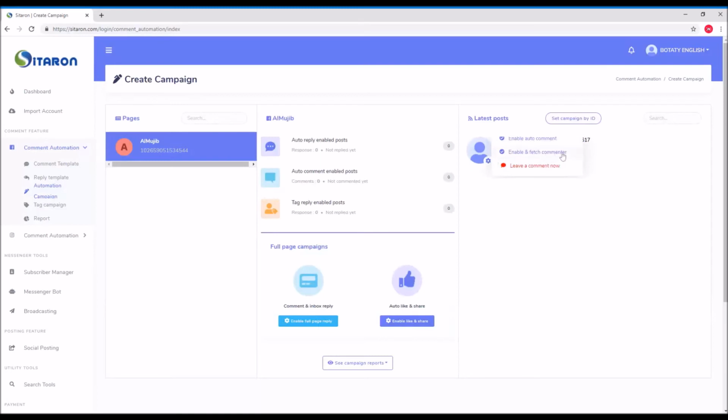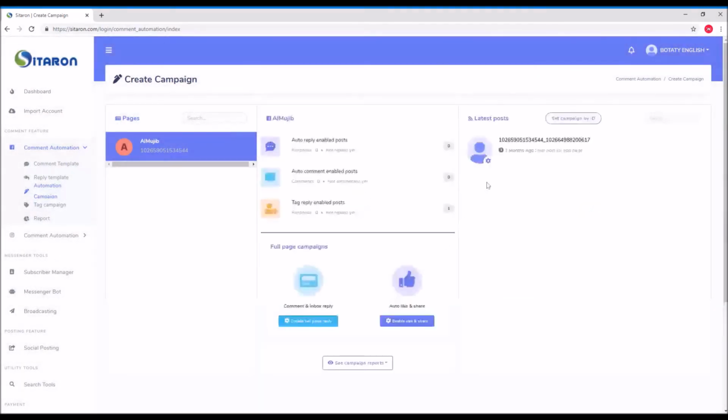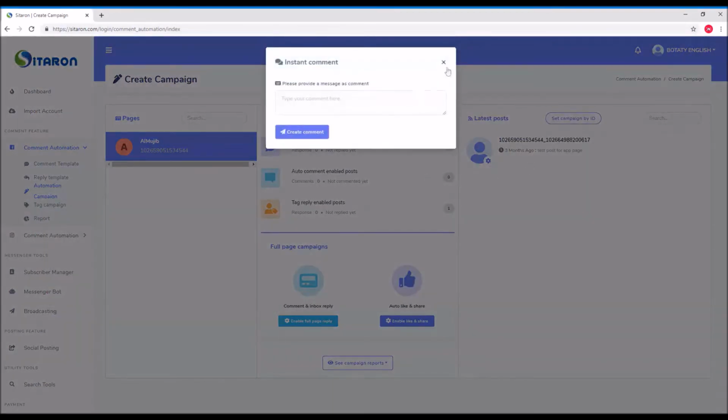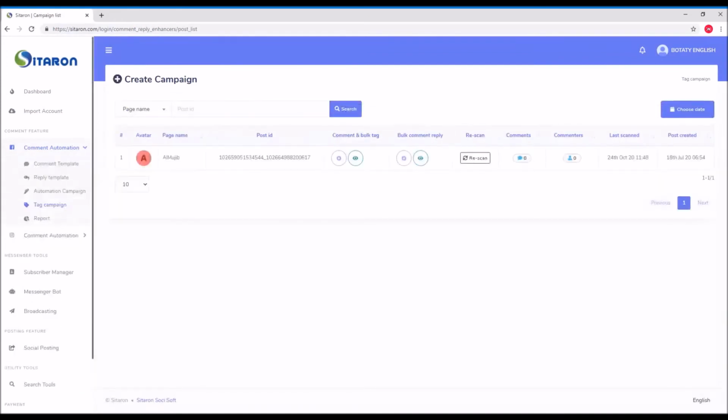Also, you can enable fetch commenter on some posts, okay? And also you can leave a comment as a page on the post, okay? And in this time, we will show how to use the tag campaign also from here.